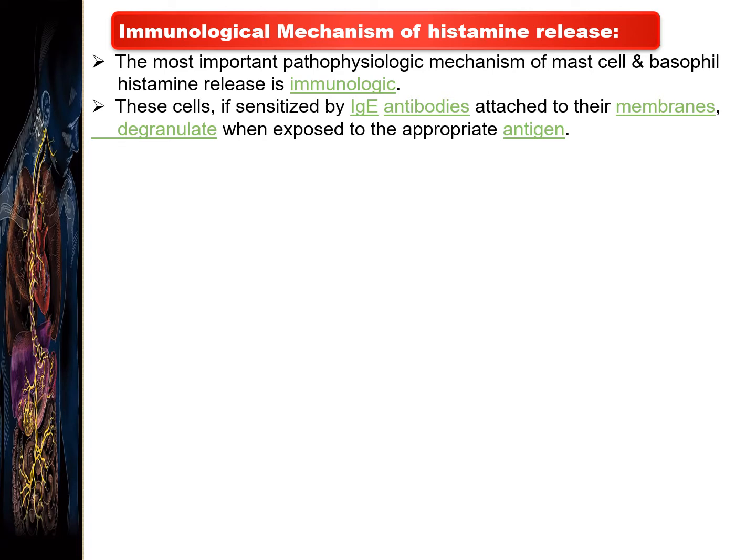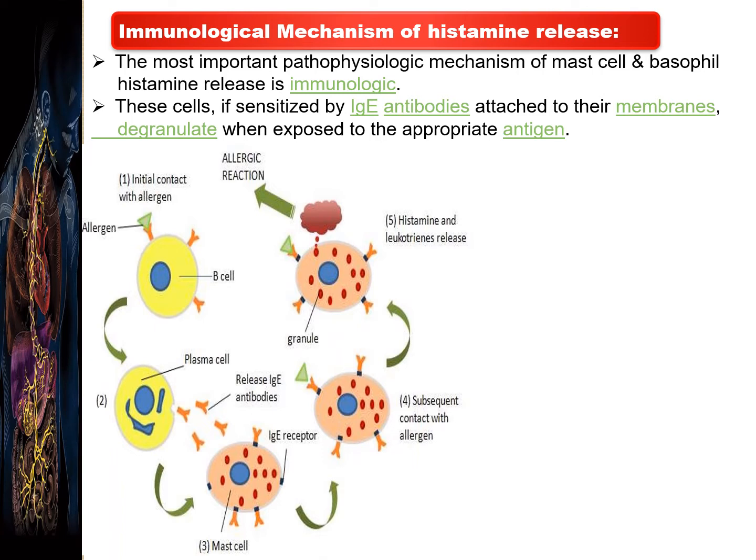So finally, among all these three mechanisms of histamine release, the most important pathophysiologic mechanism of mast cell and basophil histamine release is immunogenic. If these cells, the mast cell and the basophil, get sensitized by IgE antibodies already attached to their membranes, it triggers degranulation when exposed to the appropriate antigen. We can understand this with the help of this simple diagram.